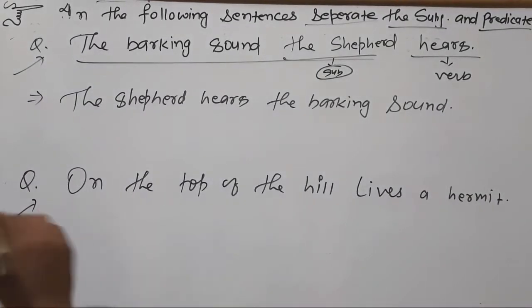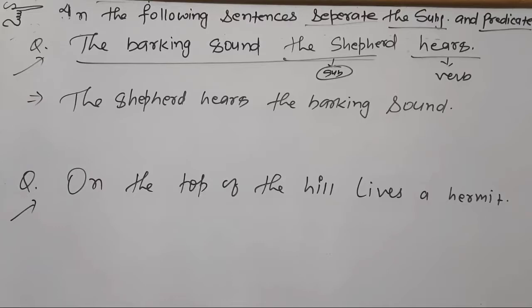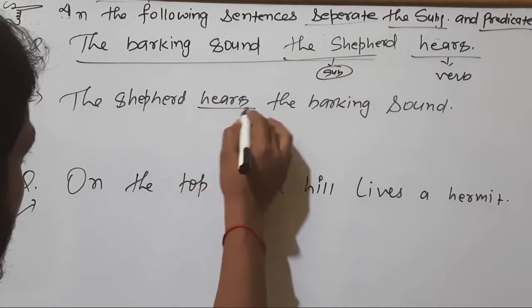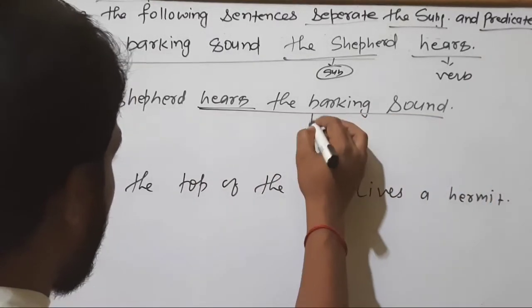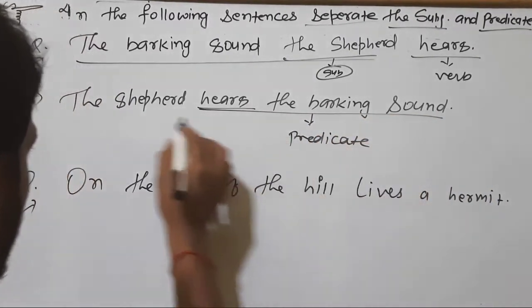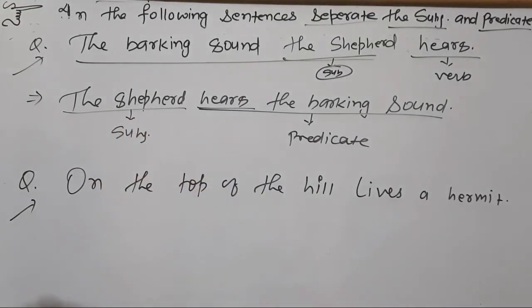So now we can separate subject and predicate. Where is the verb? Here is the verb. So this part is our predicate and this is our subject. But in this case, in this question, can we arrange like this? No, there is no need to do such thing.